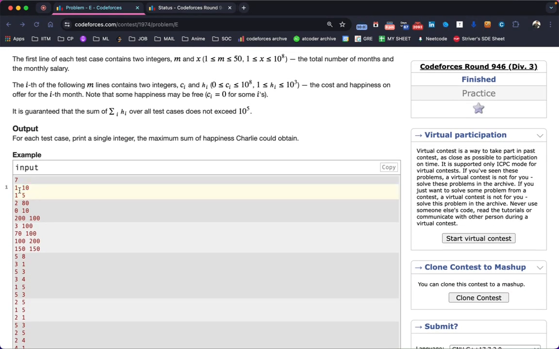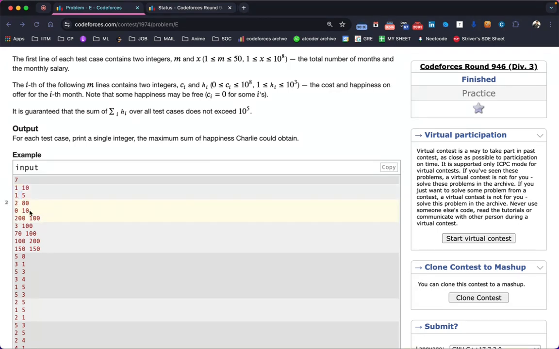So in the first test case, there is only 1 month. The cost of that happiness is only £1. So in the second test case, there are 2 months.